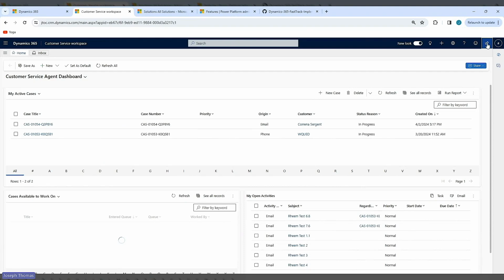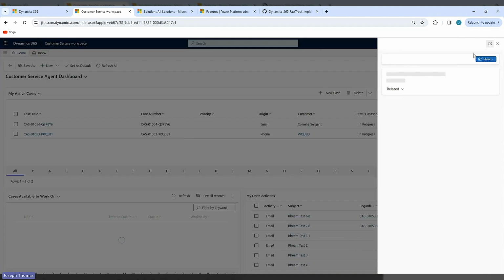The first customization you'll notice here in the customer service workspace is a custom button on the top right-hand corner. This is separate from the native presence functionality. When you click this channel button, it opens up a custom user form with 3 custom fields as shown here. This allows the user to, in real time, opt in or opt out of a particular channel.